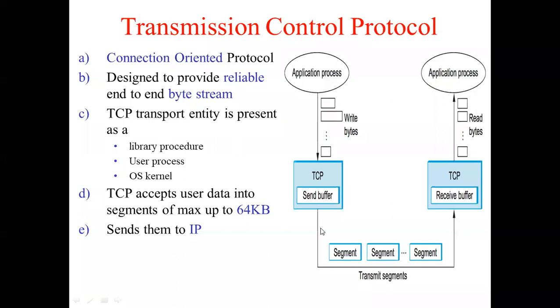Now it is not shown in the diagram, but from the transport layer it comes to the internet layer. It is handed over to IP. Then from IP to the physical layer, and you can see the segments are being transmitted. It reaches the receiver over the physical layer, then over to the IP, and then it is given to the TCP. TCP then hands it over to the application process.